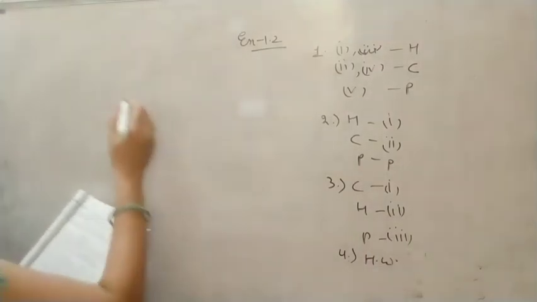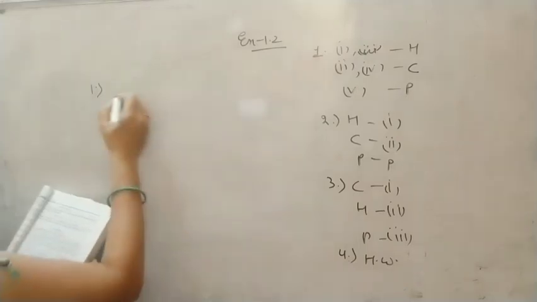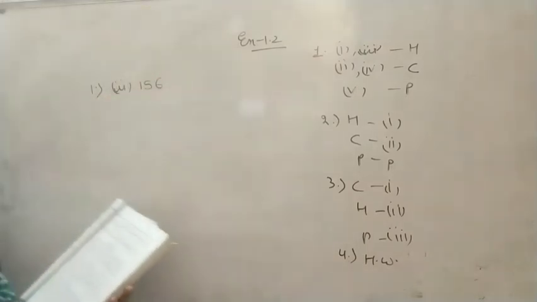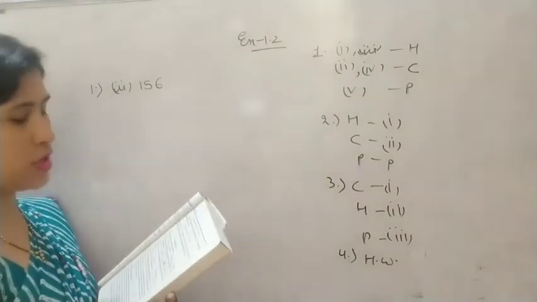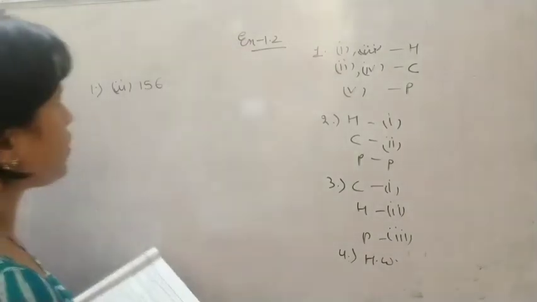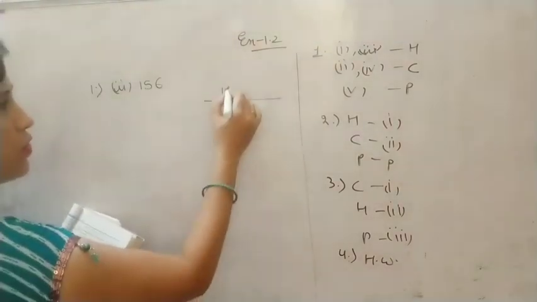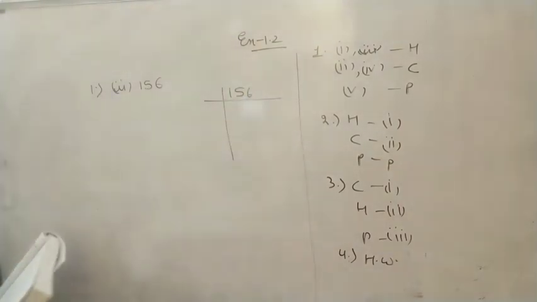So first we will do question number 1, the second part, where 156 is given to you. Express each number as a product of its prime factors. For 156, you need to find the prime factors. You know very well how to find it. Like this, you are going to find it.